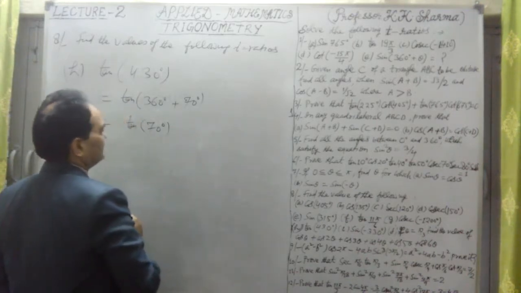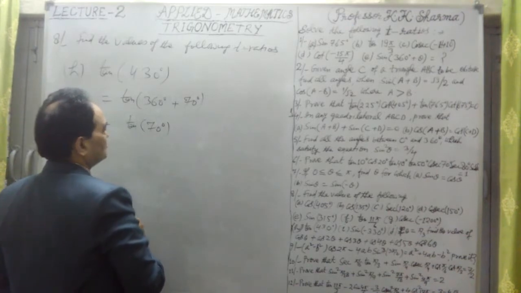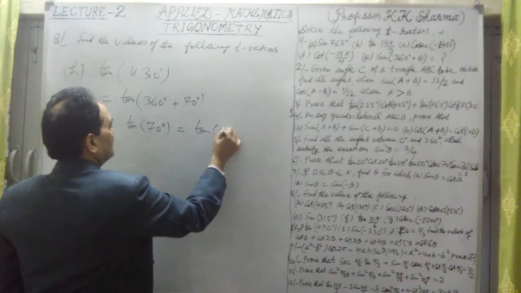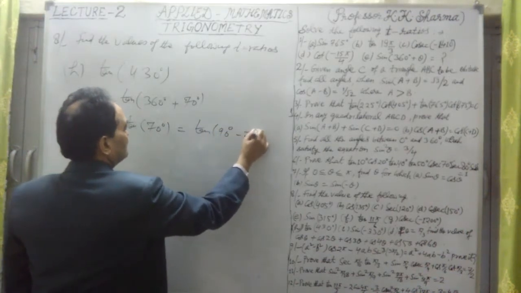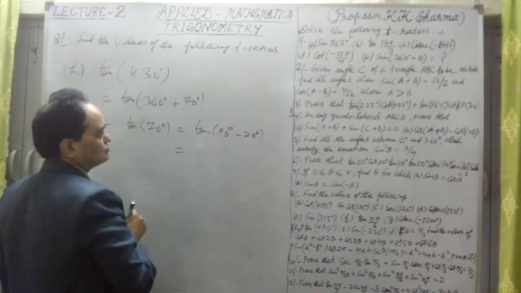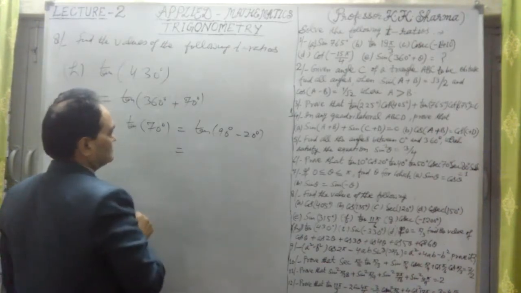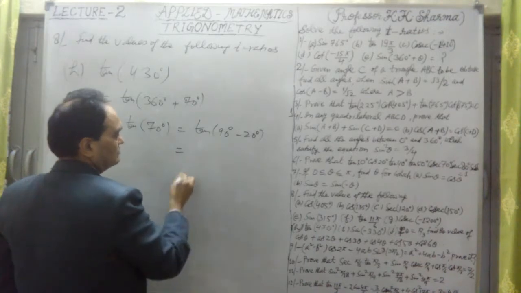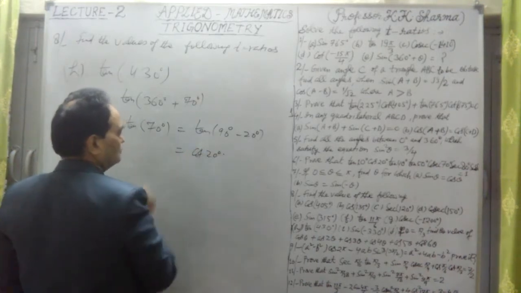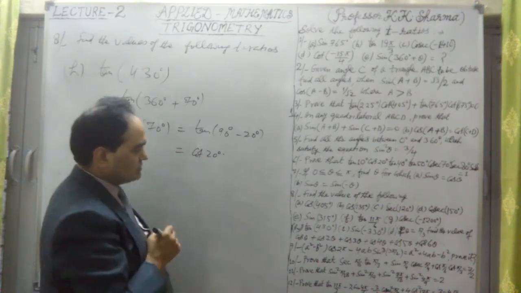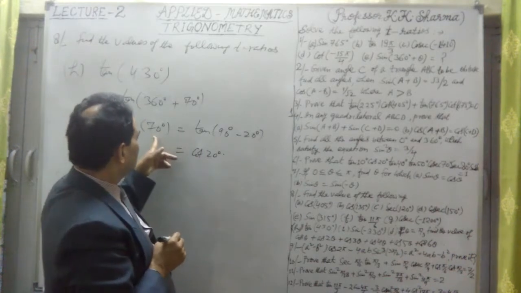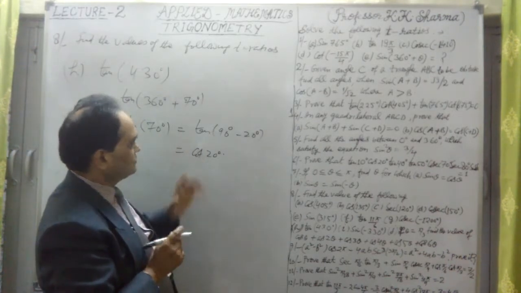Now if I write 70 degree as 90 minus 20 degree, it will be 20 degree also, differences like this. 70 degree can be 90 minus theta. It is equal to cot 20 degree. Cot 20 degree is not calculated. The value of this will not be calculated. So cot 20 degree and 1070 degree both have the same values.